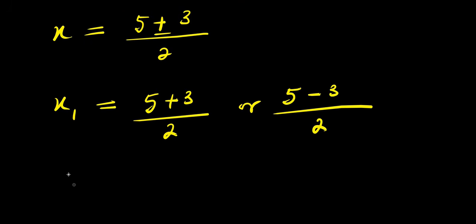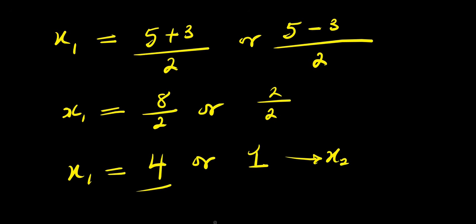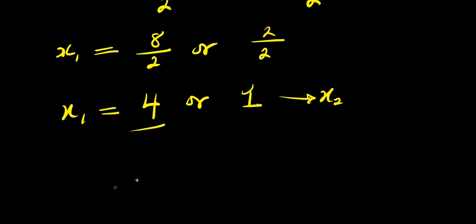So x1 equals 5 plus 3, that is 8 divided by 2, or 5 minus 3, that is 2 divided by 2. So you have x1 equals 8 divided by 2, 4, or 2 divided by 2, you have 1. So this is our x1, while this is our x2. So x1 equals 4, x2 equals 1.